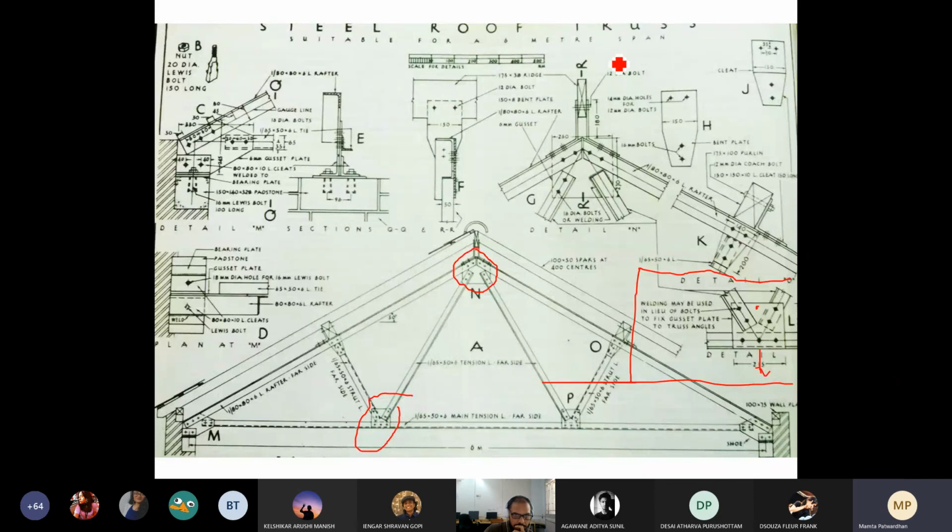Can you see this detail here? The ridge piece and this. Again, these angles. This is my gusset plate. This can take the shape of a hexagon or something. This may not be just a square. Whatever shape, basically this receives all the members. While these two are welded together at this point, this plate is taking these two members, and as you can see, they're aligned like this.